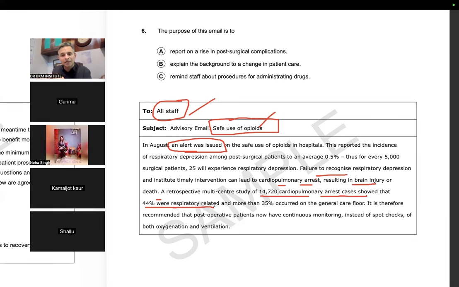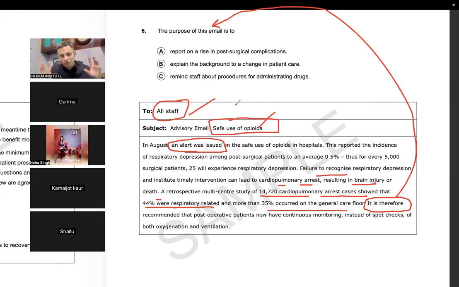The people who had cardiopulmonary arrest, they realized 44% had this respiratory depression. That means if there would have been a timely intervention, then we could have saved those lives. And more than 35% occurred on the general floor. Out of these, 35% occurred on the general care floor. It is therefore, now this is the main thing, it is therefore.